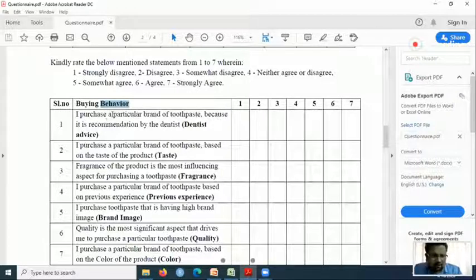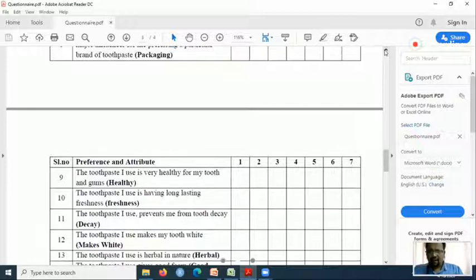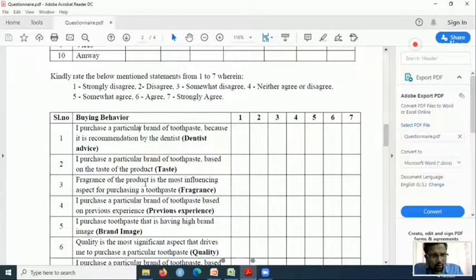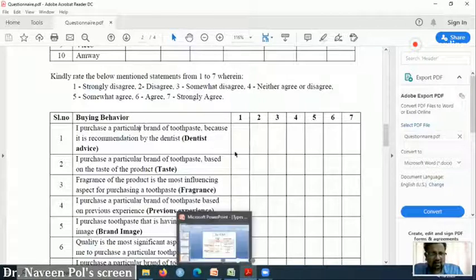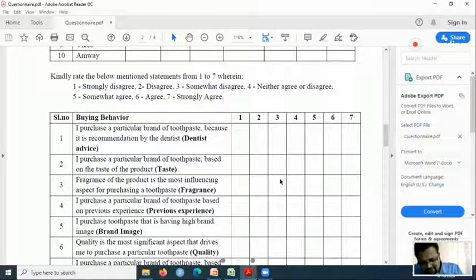The same way in this particular research, buying behavior cannot be measured directly. It can be measured by these eight questions. So to do a correlation analysis, I have to either add these or take an average of these responses. If I take an average of these responses, that average becomes a scaled data.